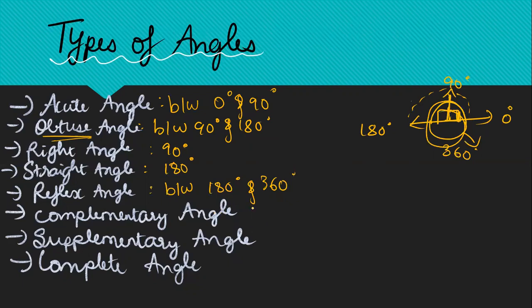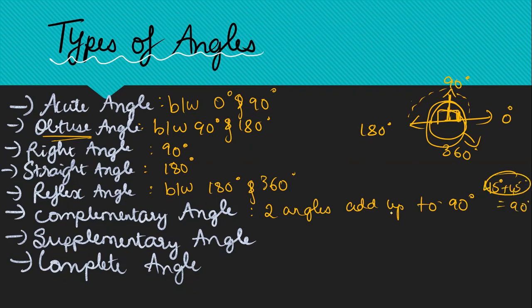Let's move on to what is a complementary angle. When two angles add up to 90 degrees, suppose I have 45 degrees plus 45 degrees. If I add it, I'll get 90 degrees. So these two are said to be complementary angles. Why? Because these two angles add up to 90 degrees.